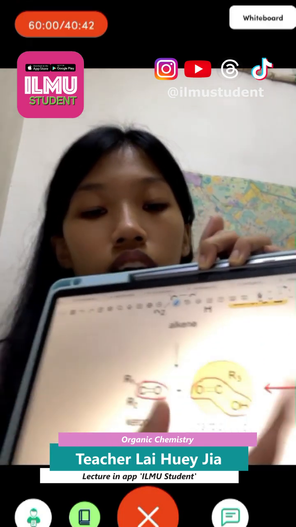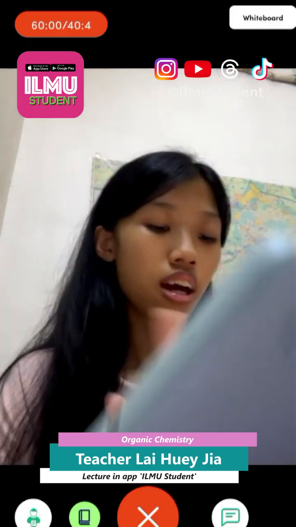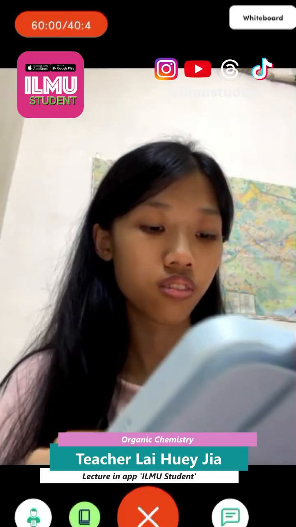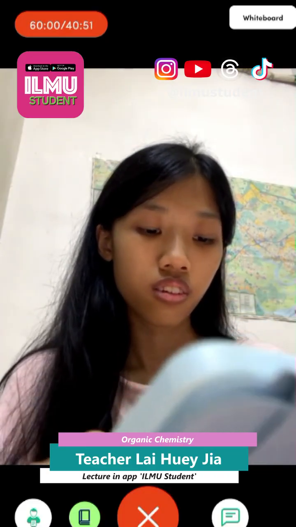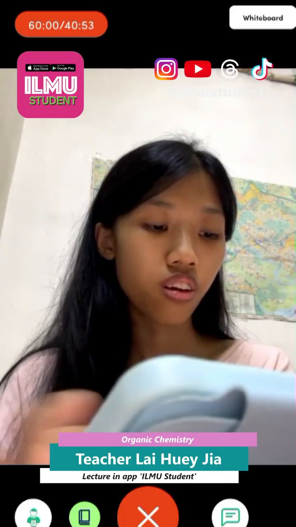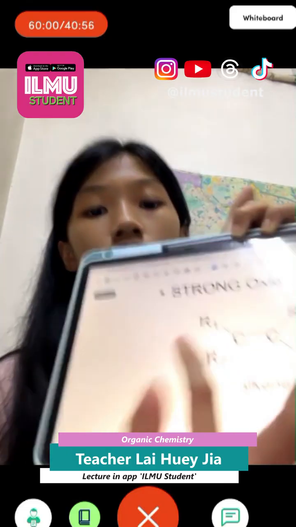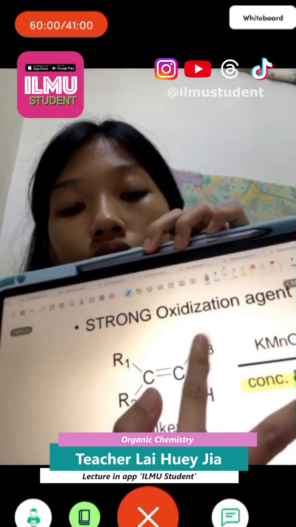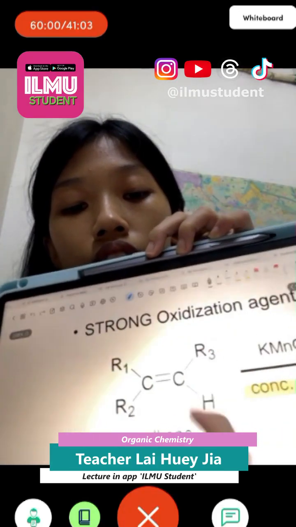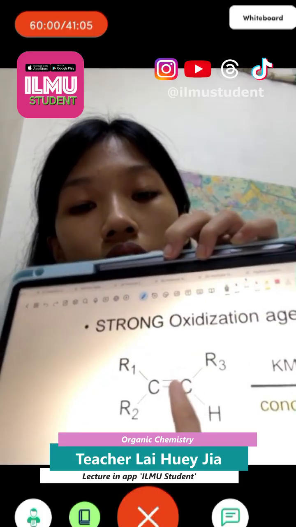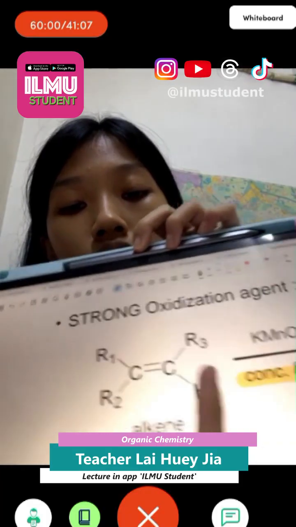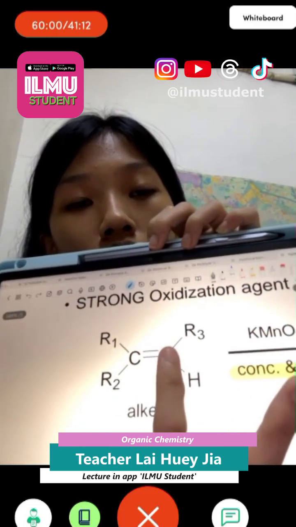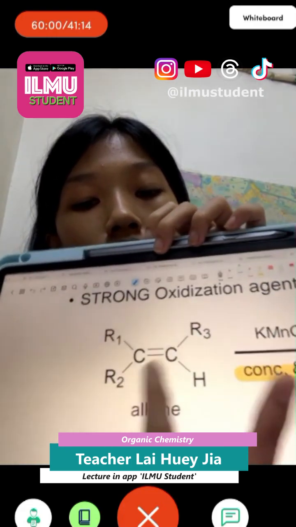So what happens if you have two H? If here you also have H, you now have two H, right? So it will directly become CO2 plus H2O. You will not form any C double bond O, it will just become CO2. It actually is O double bond C double bond O, forming CO2 plus H2O.